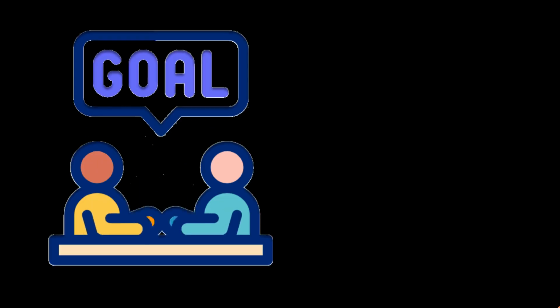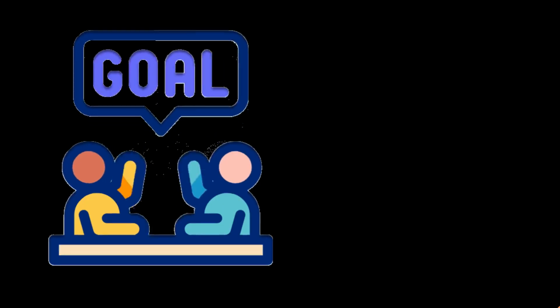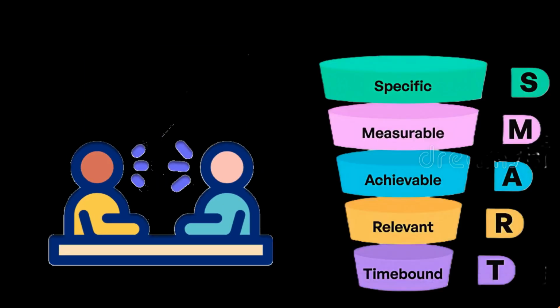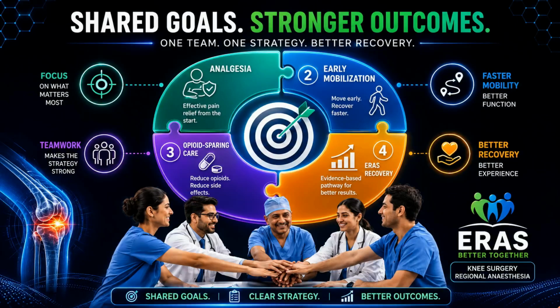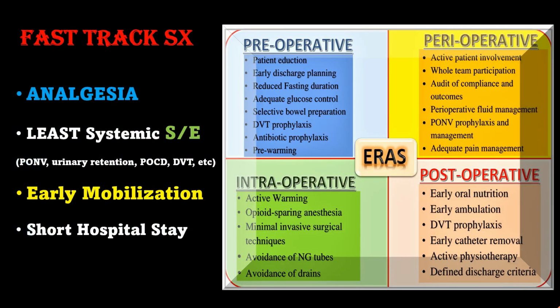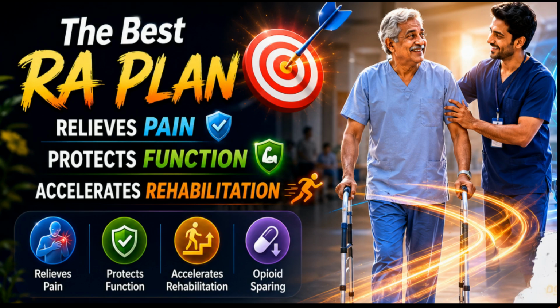Before defining any strategy, we must first define the goal. A SMART goal provides direction for the entire strategy, not only pain relief but also mobility, safety, recovery, patient satisfaction, and overall outcome. The same surgery may need different RA plans depending on what we want to achieve. Once the team agrees on common goals, analgesia, early mobilization, opioid sparing care, and ERAS recovery, the strategy becomes much clearer. The base RA plan relieves pain while protecting function and accelerating rehabilitation.